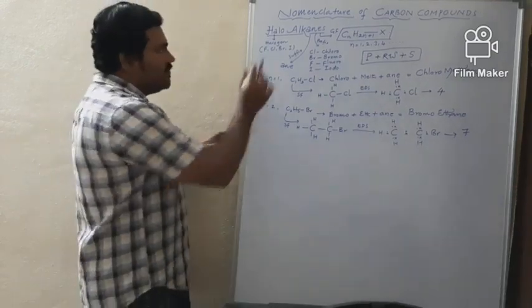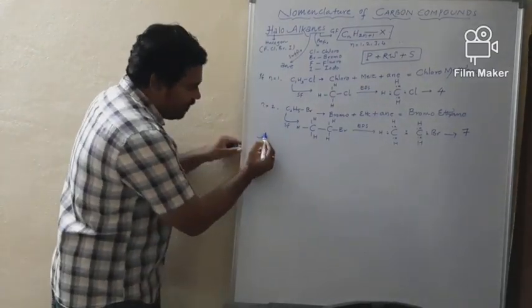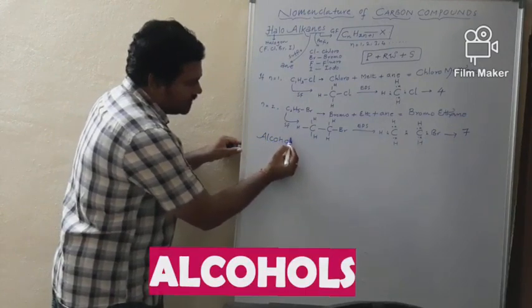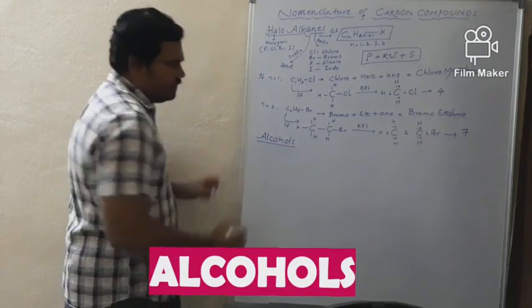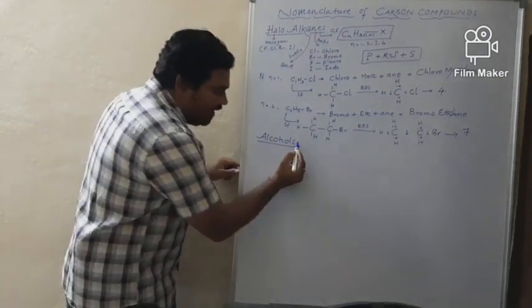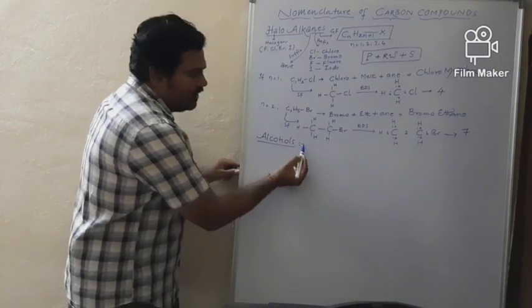Now, let us move on to the next family. What is that? Alcohols. Now, what are alcohols? First of all, tell me the definition.